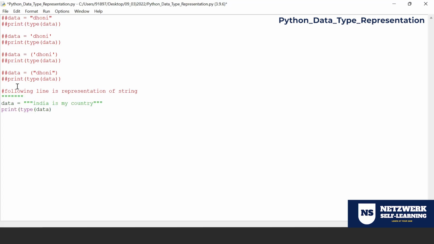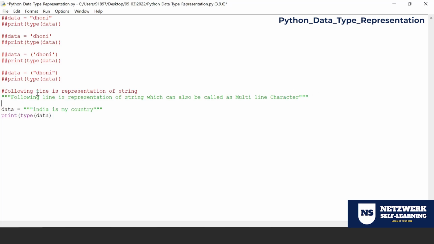So usually people use these triple quotes to indicate the comment line. So following line is a representation of string, which can also be called a multi-line character. Okay, this is how it works.